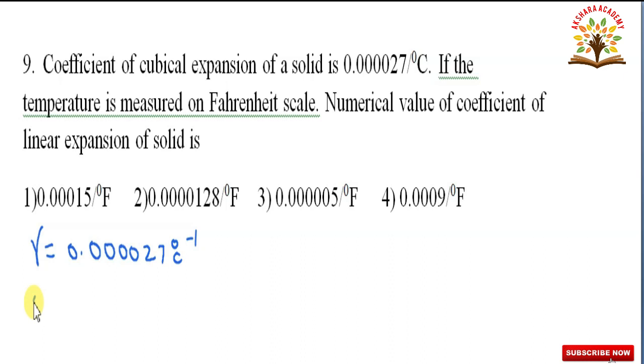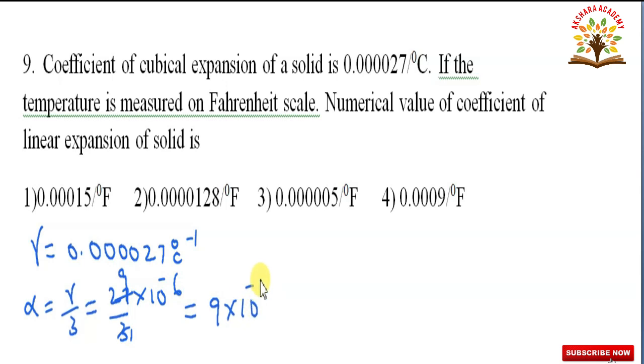We have to calculate alpha. Alpha is equal to gamma by 3, that is 27 into 10 to the power of minus 6 by 3, 3 ones 3, 3 nines 27. So, what is alpha value? 9 into 10 to the power of minus 6 degree centigrade inverse.